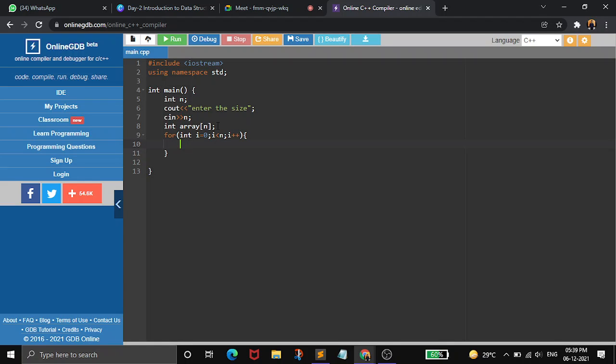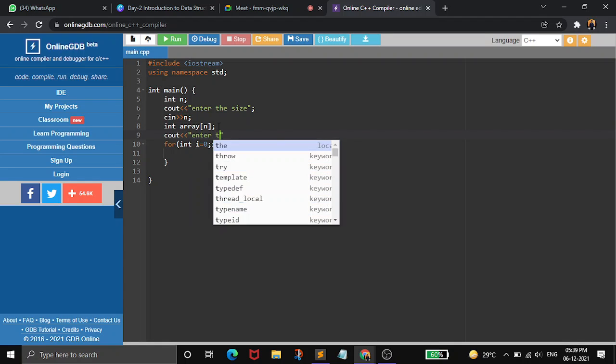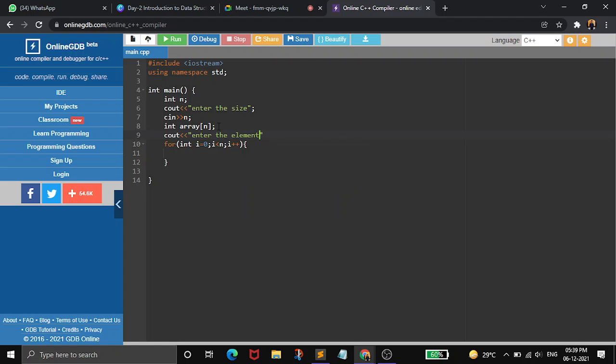So here in the start I can write cout enter elements. Or if you want, cout enter n elements.